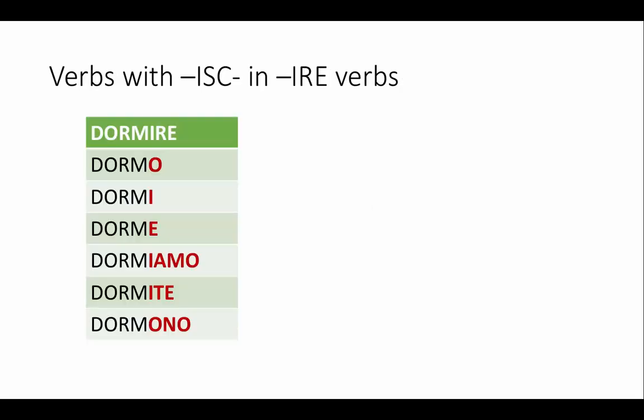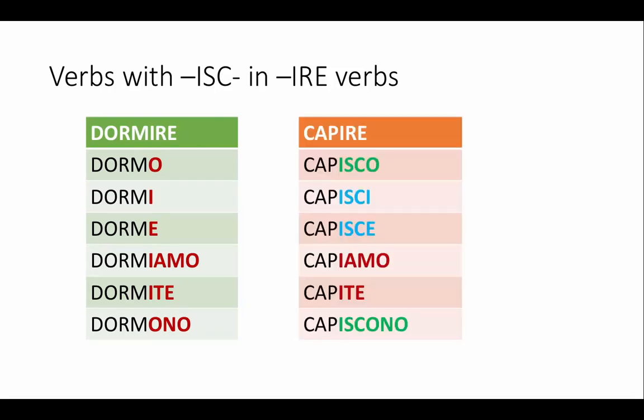What happens with -ire verbs? Well, they have a group of regular -ire verbs that have a little insert. It's -isc. And so if we compare a regular -ire verb, such as dormire, it's going to be dormo, dormi, dorme, dormiamo, dormite, dormono. And then I have these other verbs that have this -isc thing that happens in some persons. Notice that noi and voi are completely regular. But in the other persons, I have to insert this -isc. And then, when I put the ending, that changes the pronunciation of it as well, as if it wasn't complicated enough to begin with, right?